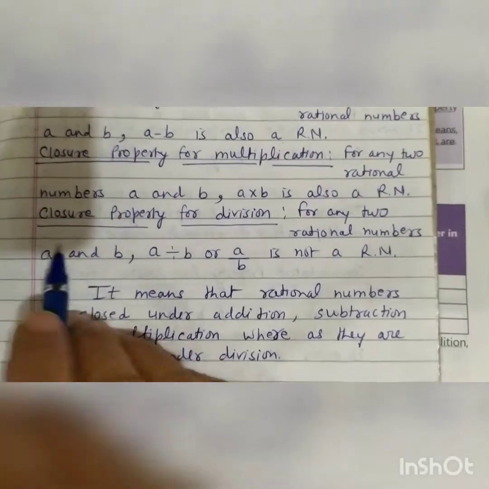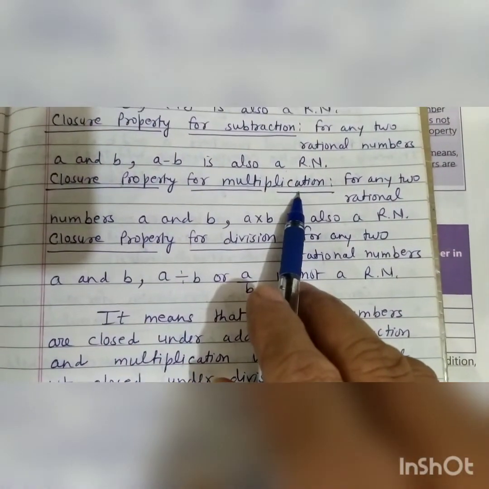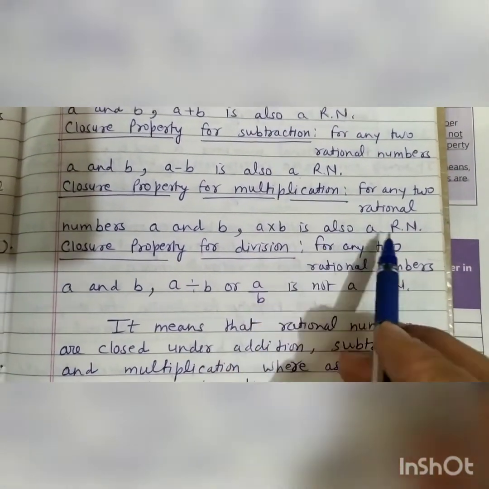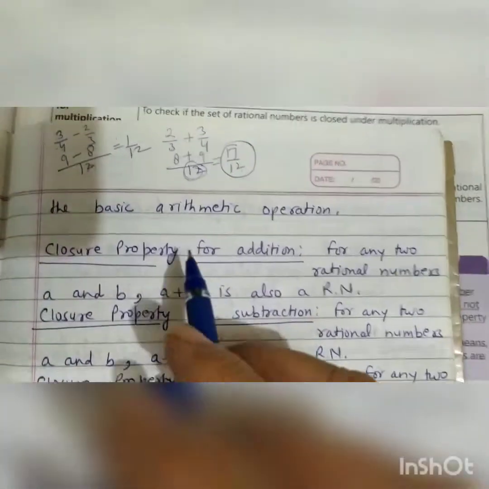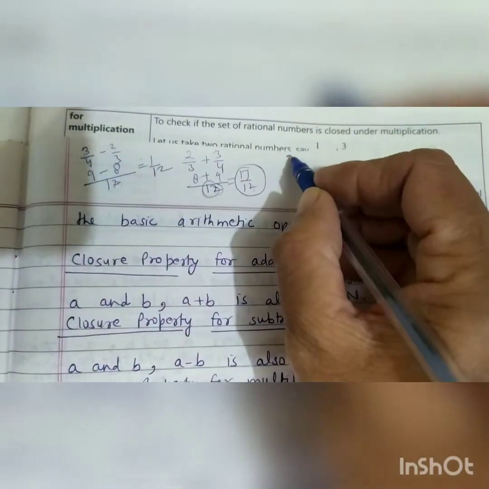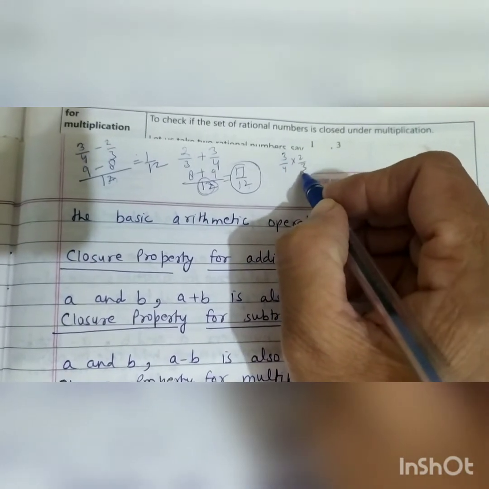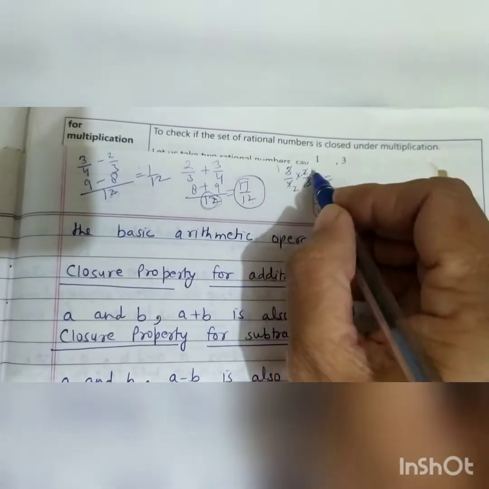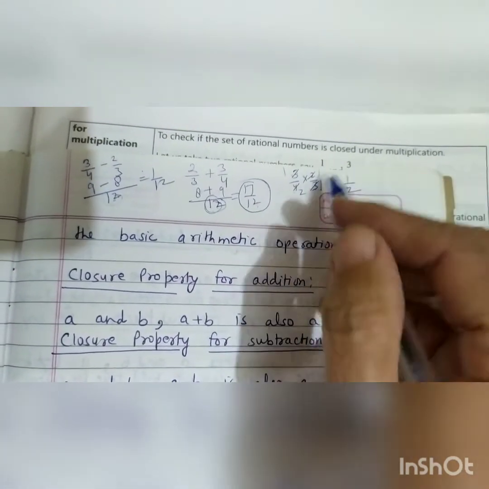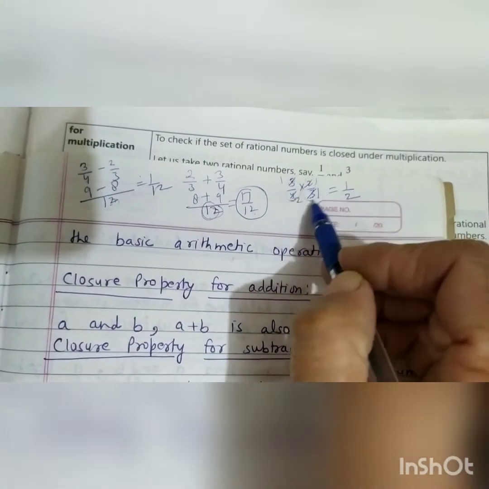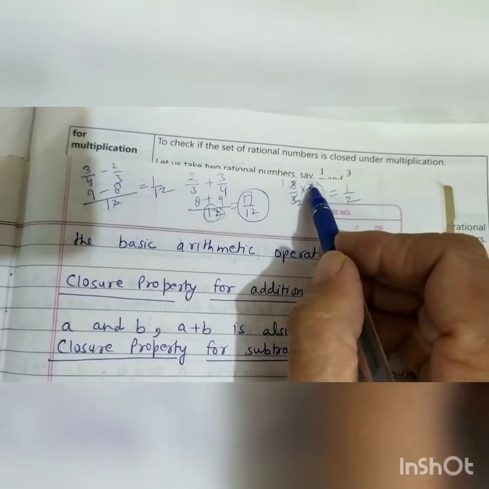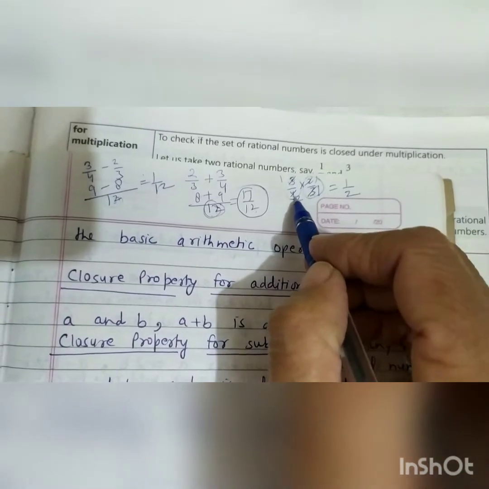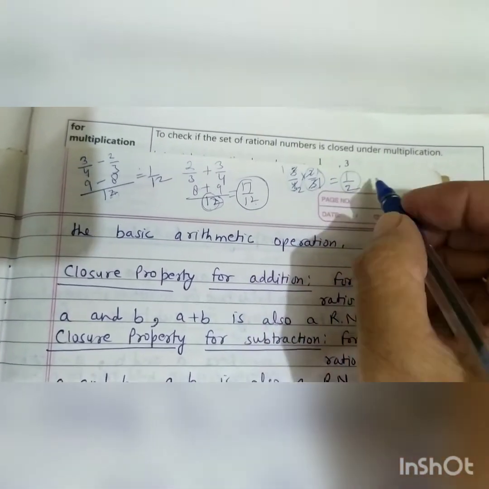Now next is closure property for multiplication. For any two rational numbers a and b, a multiply b is also a rational number. If we multiply two rational numbers, suppose we are taking the same rational numbers 3 upon 4 multiply 2 upon 3. 3 ones are 3, 3 ones are 3. It can be cancelled. 2 ones are 2, 2 twos are 4. Then 1 upon 2. When we multiply two rational numbers, then their answer is known as product. This is product.